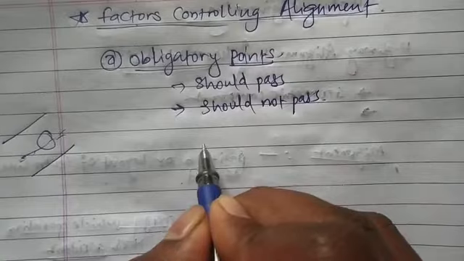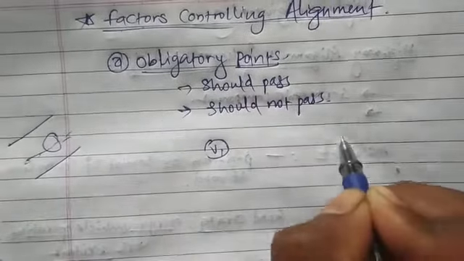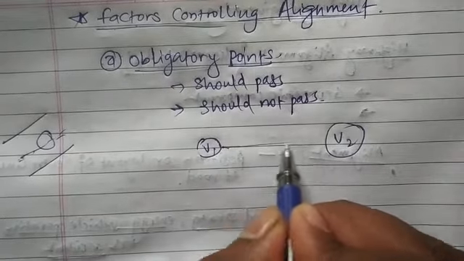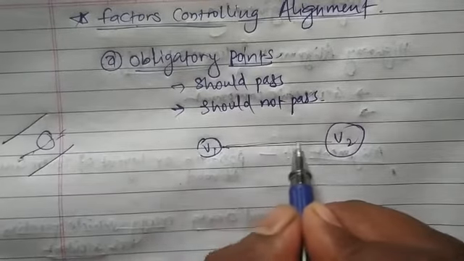Now let's see what are obligatory points. If suppose this is village 1, this is village 2, and as we know the shortest distance between these 2 villages is a straight line.